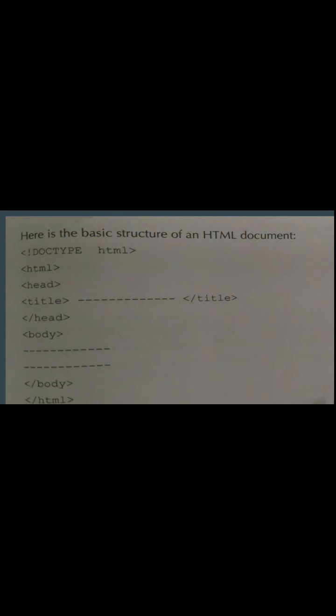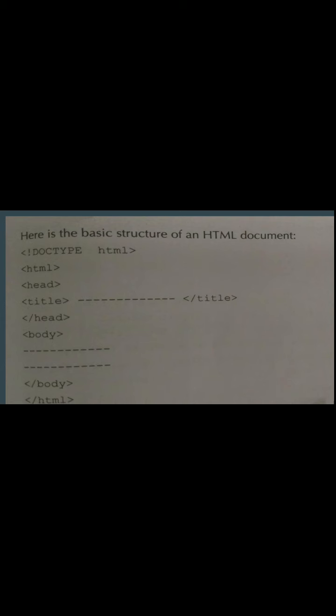Now we will see the structure of HTML. The basic structure of an HTML document is angle bracket, exclamation sign, doctype HTML, angle bracket, HTML, then again angle bracket, inside that head, title, whatever web page you are creating.